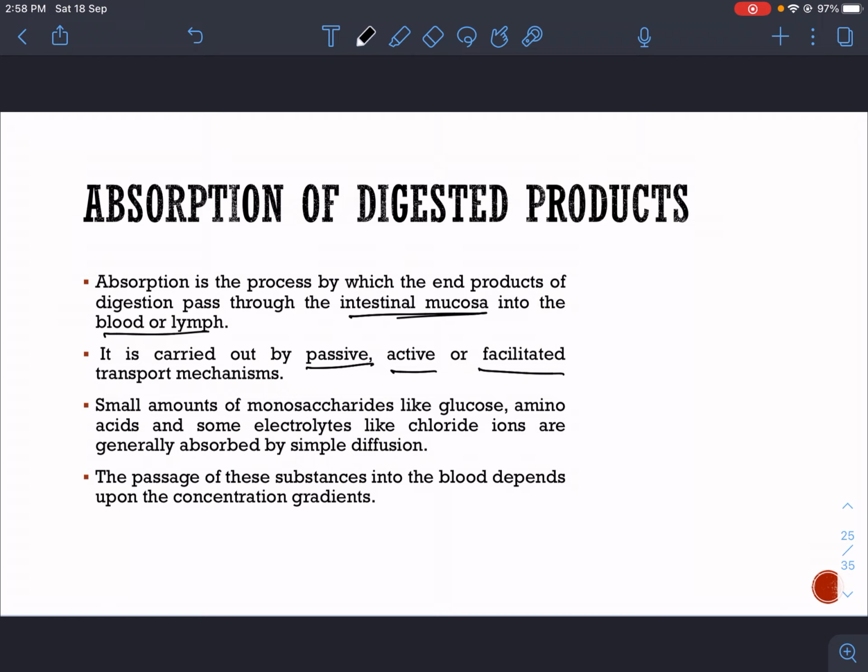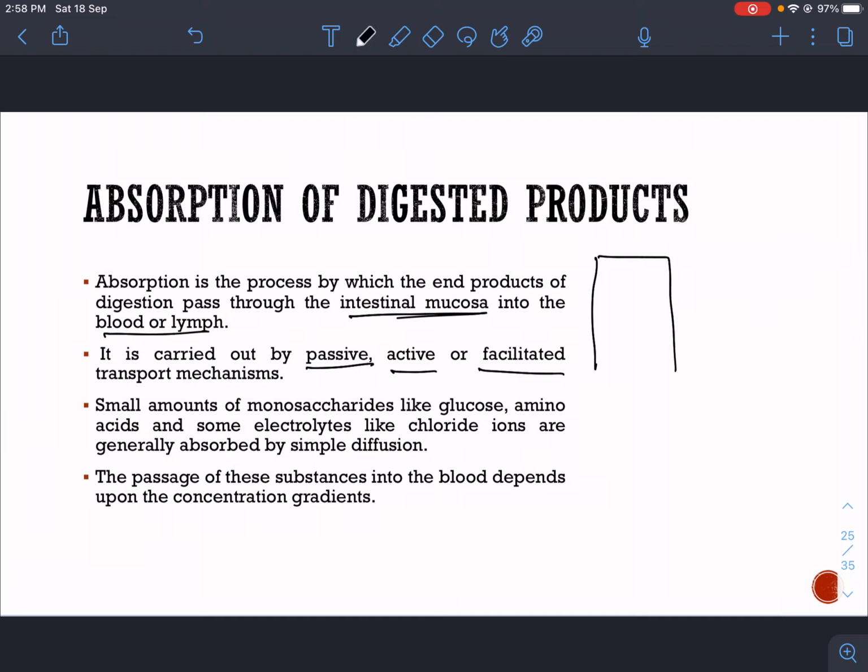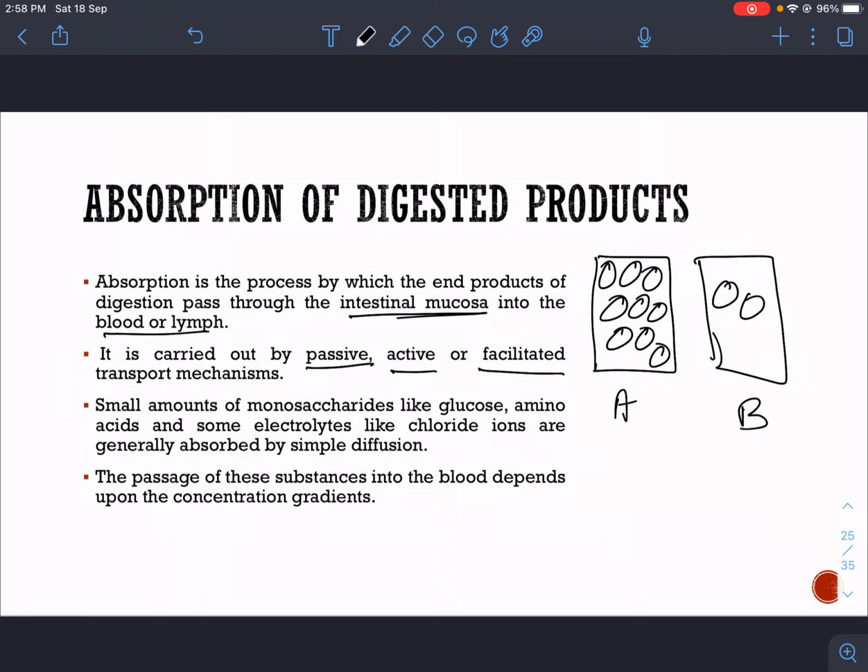First of all, what is passive, active and facilitated? In simpler science terms, for example, we have two boxes of almost the same size, and these are some random molecules. The number of molecules in box A is more as compared to box B. So in the case of passive diffusion, the molecules will move from a higher concentration to a lower concentration, that is from box A to box B.